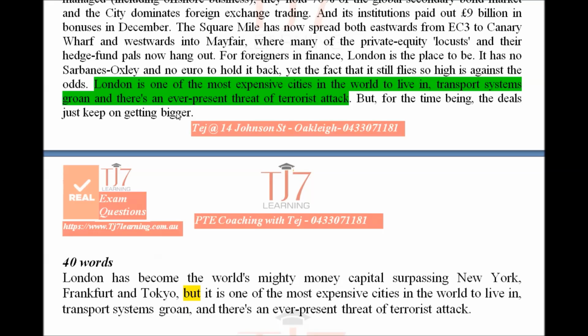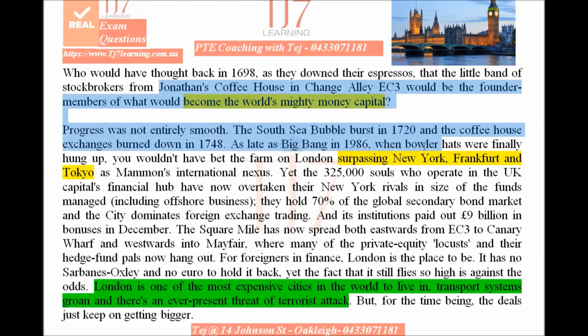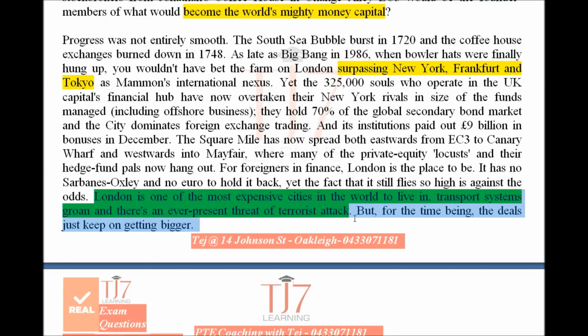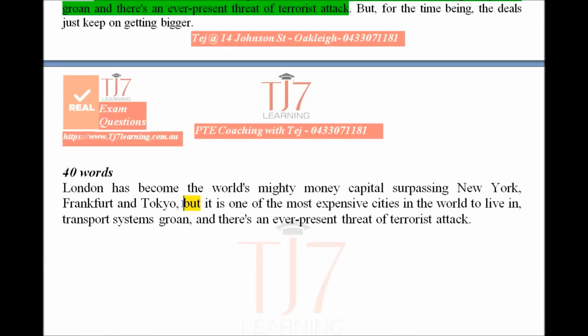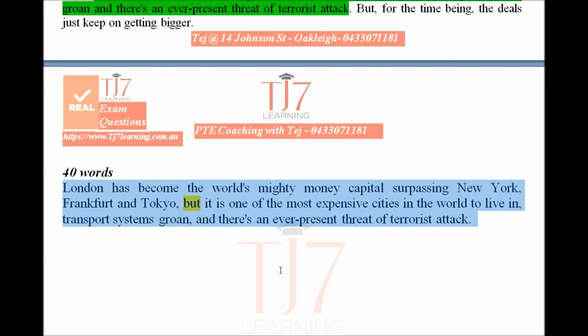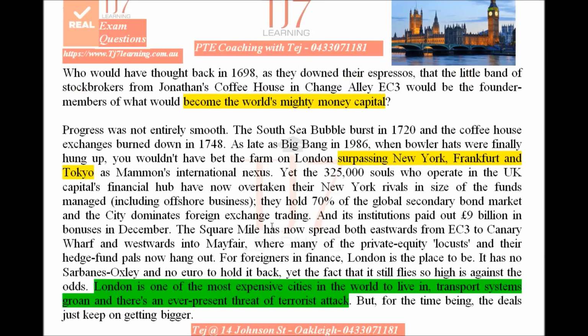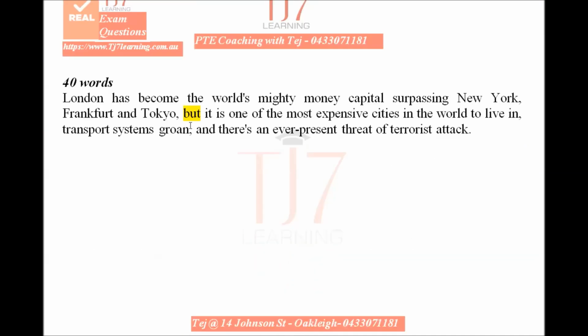So in this case, we are praising London for being the biggest or the mightiest money capital in the world, and this is where we raise those drawbacks. So simply this part gets connected to this one using this conjunction. Simple, easy, and we have summary number 1, the answer ready.